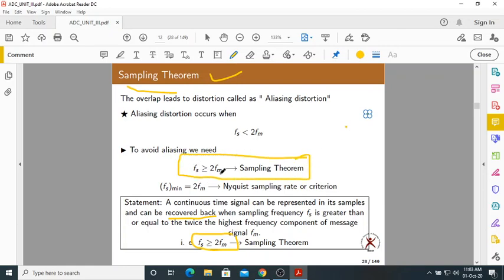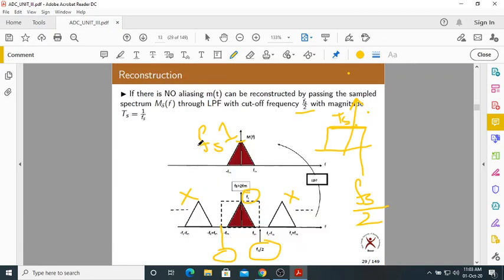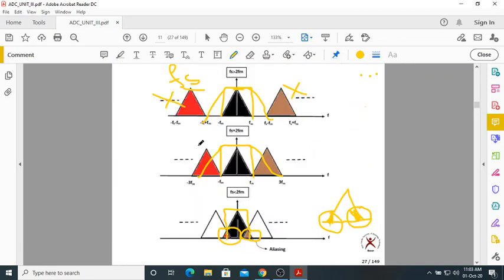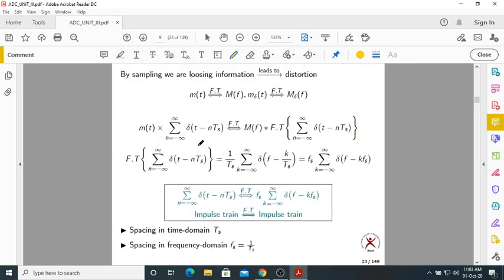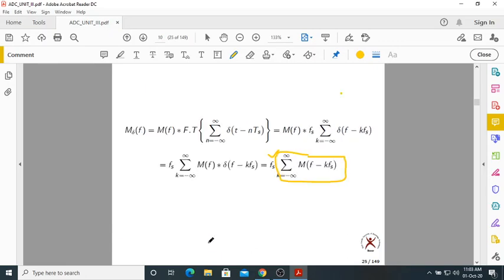If fs is less than 2fm, you cannot recover. If you cannot recover, you should not sample with that sampling rate. So before sampling, you must make sure that your sampling frequency fs is more than 2fm.